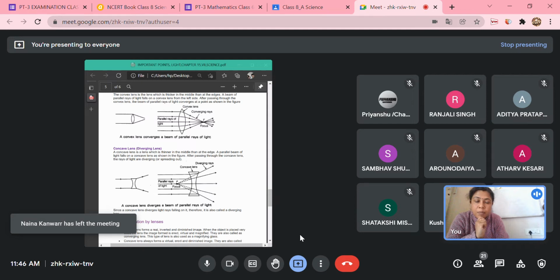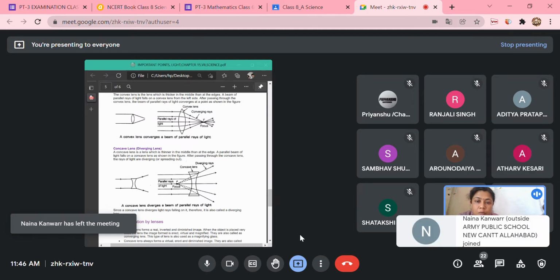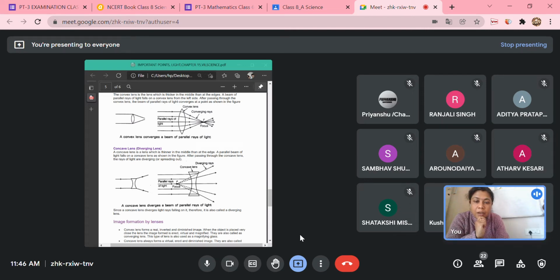Why? You can see parallel rays of light coming and falling on the lens, and after refraction they get deviated away, and they will never meet at a point. Just see the second diagram. Is the diagram clear to all of you? Yes. In case of the concave lens, after passing through the lens, these rays diverge away, and they will never meet at a point.